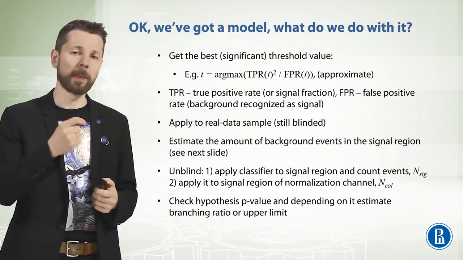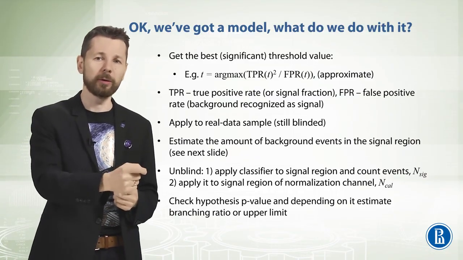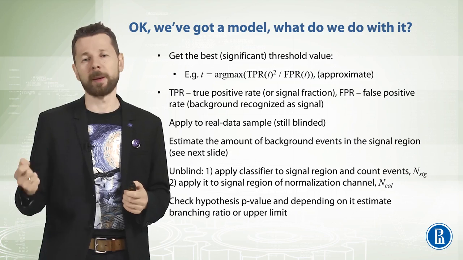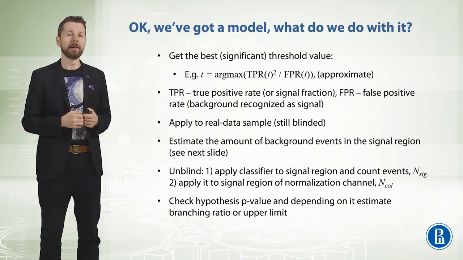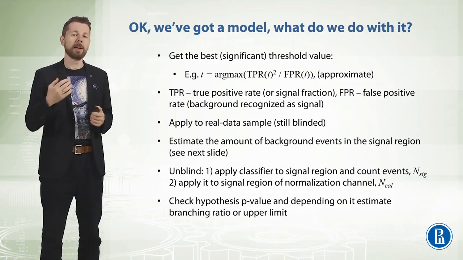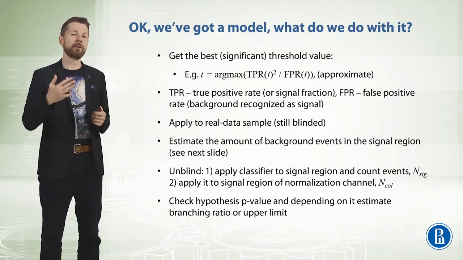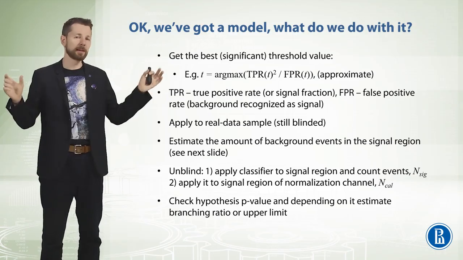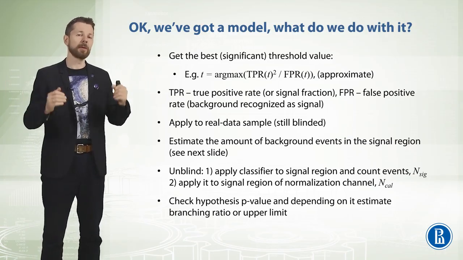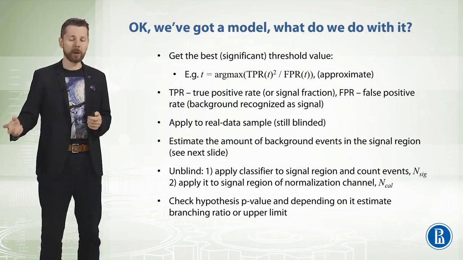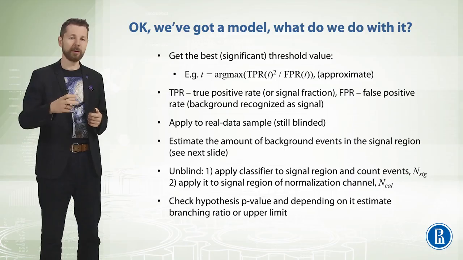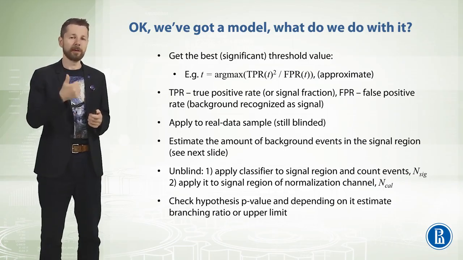And then we apply such a classifier with such a threshold to our real data sample, with the signal region still hidden. So we estimate the amount of background events in the signal region by extrapolating sidebands to the signal region. We'll show it on the next slide. And then we unblind this signal region, apply the classifier to it, and count the number of events in this region.